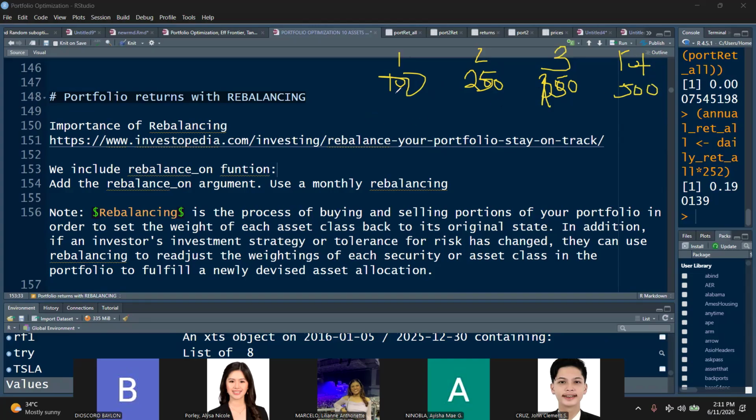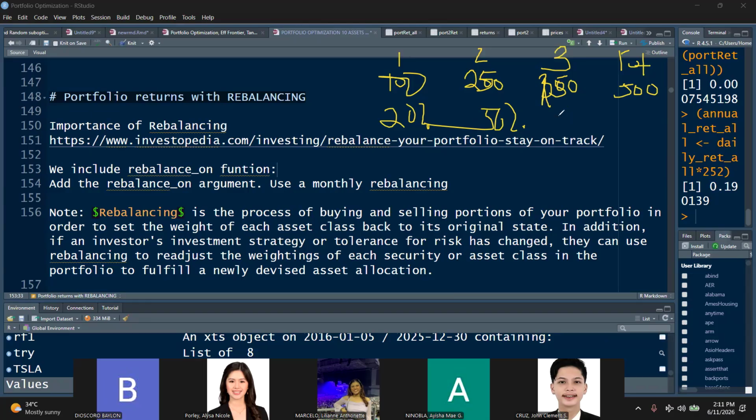So we can easily compute the weight of asset one. This is 20%. For asset two, 250 over 500 is 50%, right?